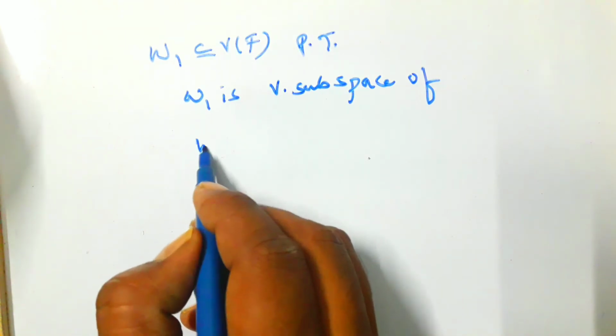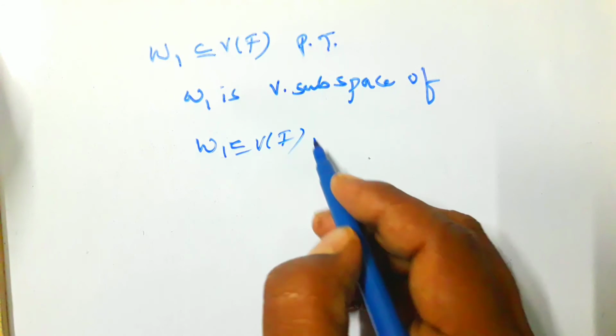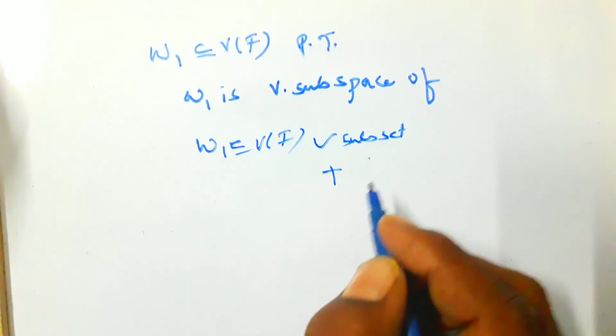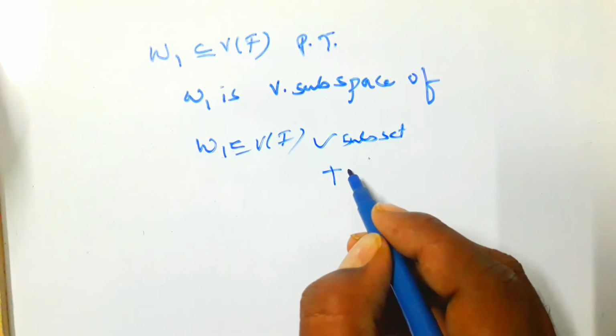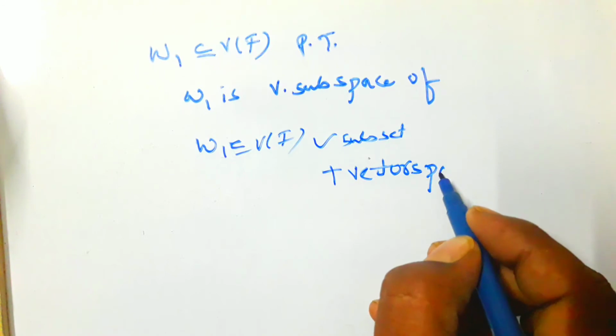Conditions. First we have to prove W1 is a subset. Next, we have to prove the conditions of vector space.